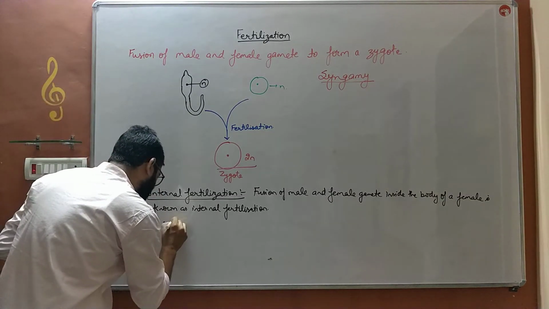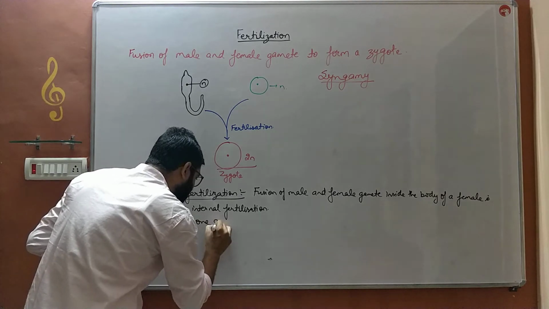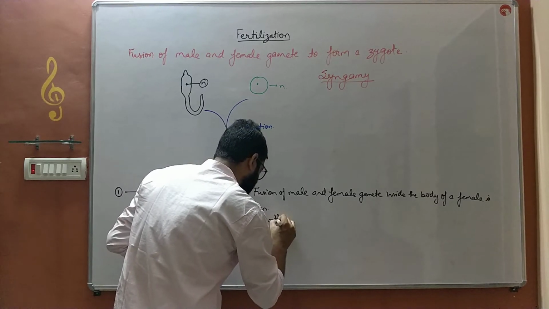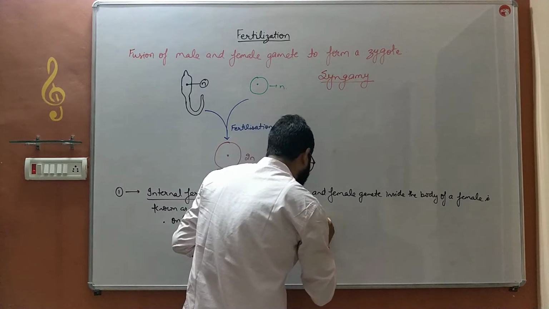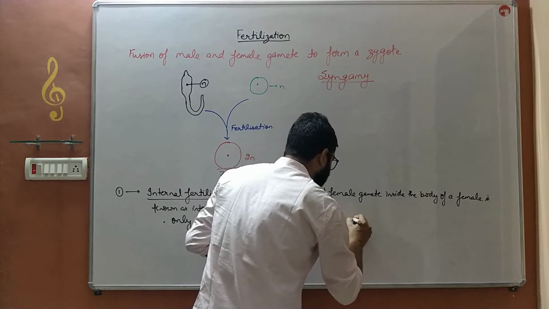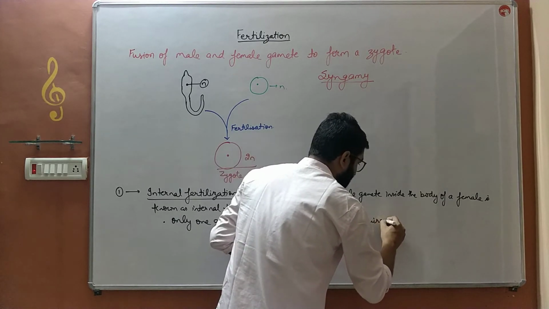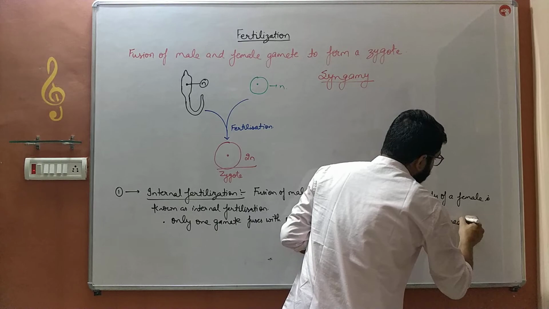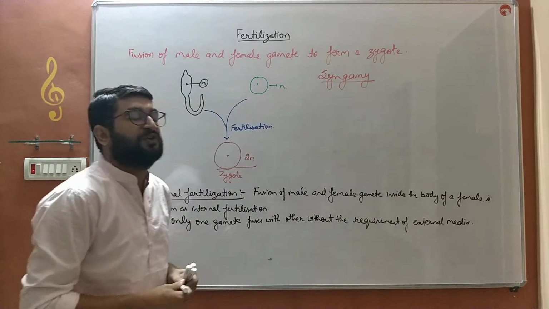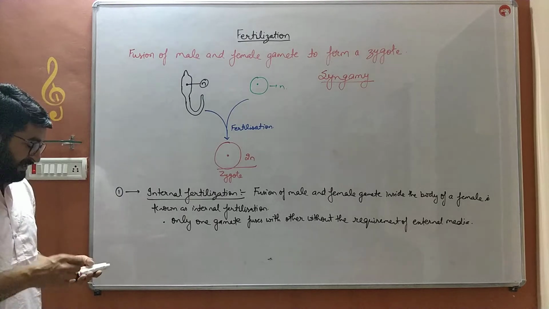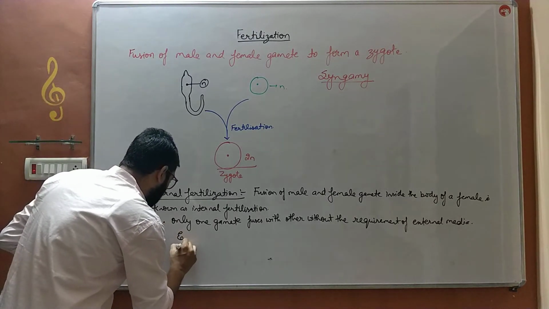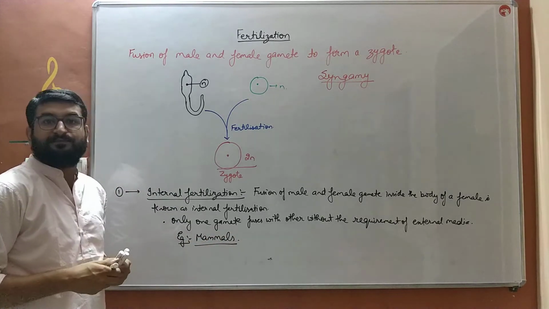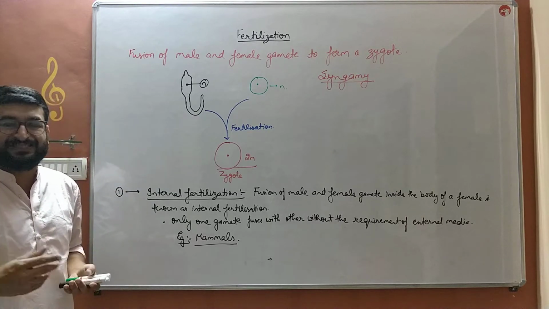In this, one gamete fuses with the other without the requirement of any external medium. We do not require any external media like water or anything else for this fertilization. This kind of fertilization occurs in mammals, like human beings, dogs, cats, etc.